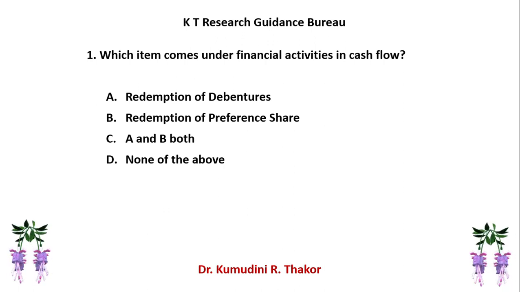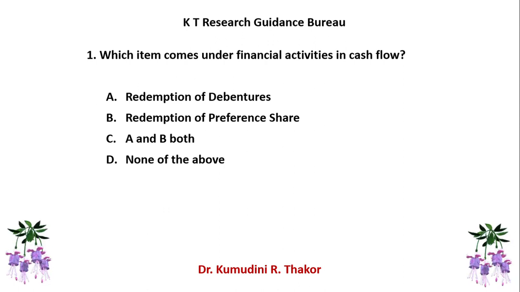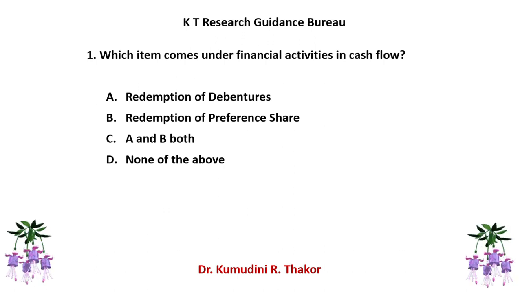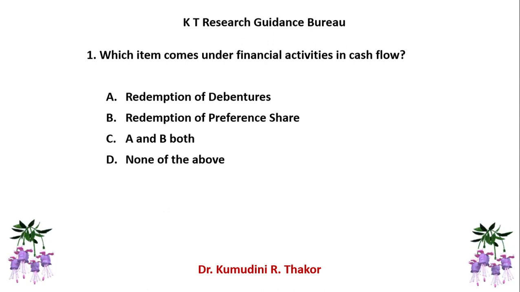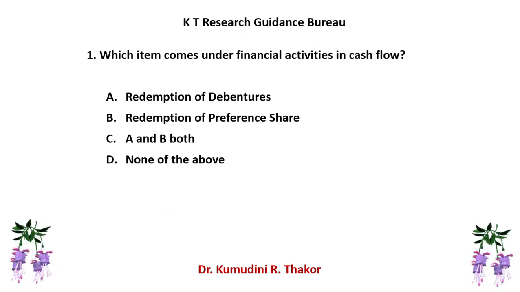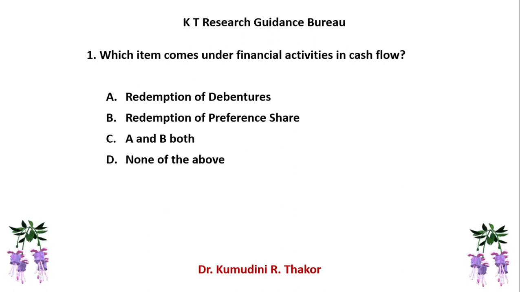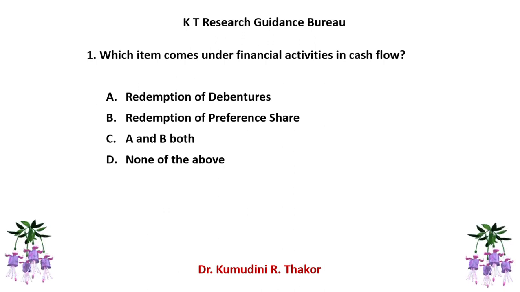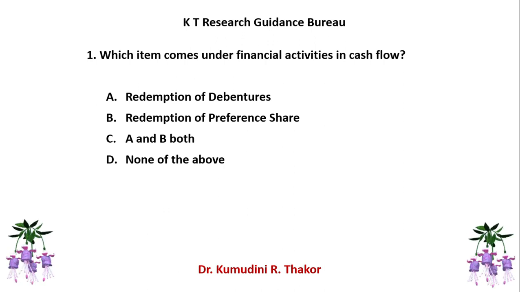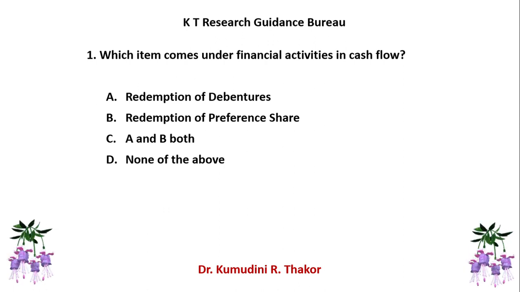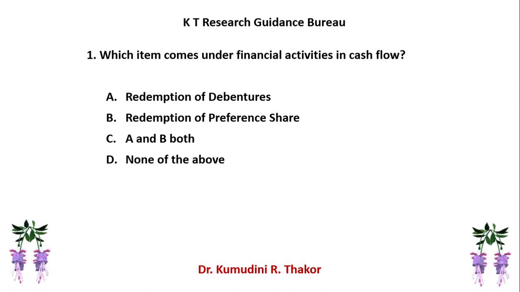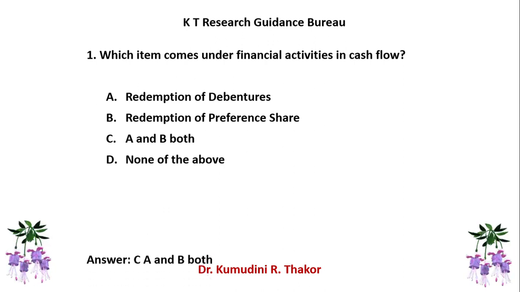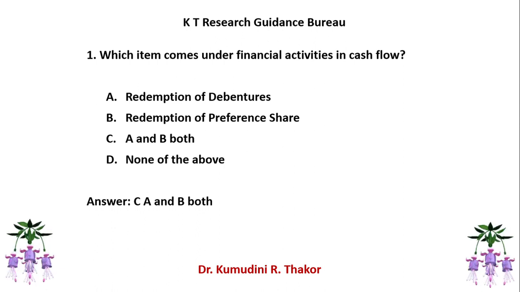Why? Because when you issue debentures, at that time you are creating your liabilities. The second one is redemption of preference shares. You issued preference shares and now you have enough capital or the time duration is over, so you have to repay them, and this is also considered a financial activity. So obviously your answer is C, A and B both.